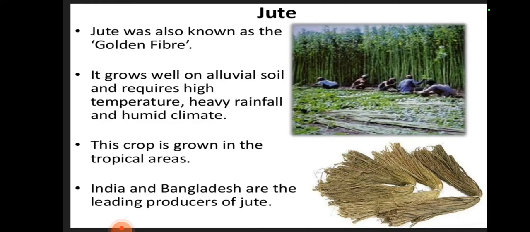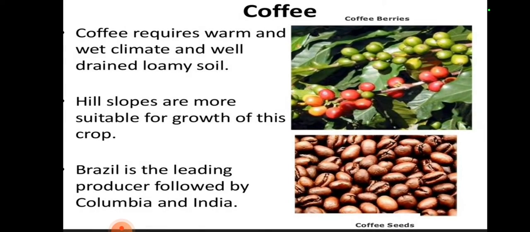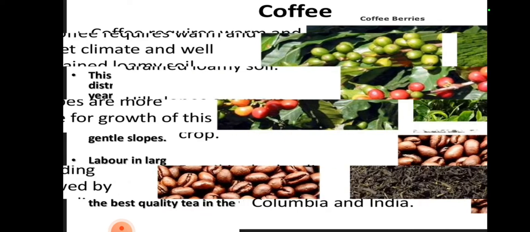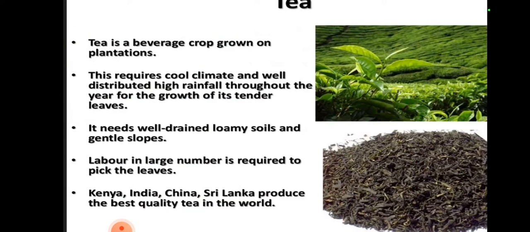Jute. Jute is also a fiber crop. Jute is also known as the golden fiber. It grows well on alluvial soil and requires high temperature, heavy rainfall and humid climate, and this crop is grown in the tropical areas. Coffee. Coffee requires warm and wet climate and well-drained loamy soil, and hill slopes are more suitable for growth of this crop, and Brazil is the leading producer followed by China.